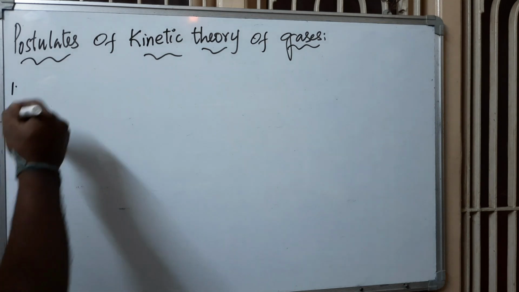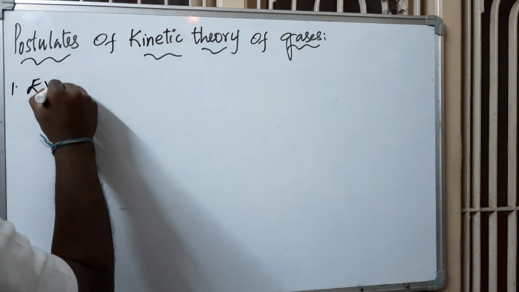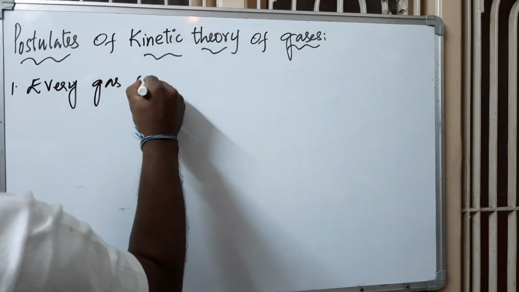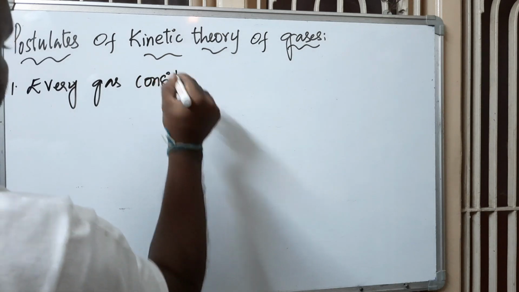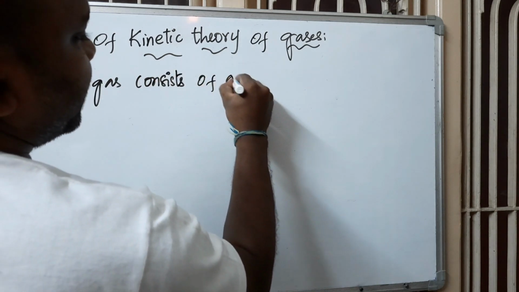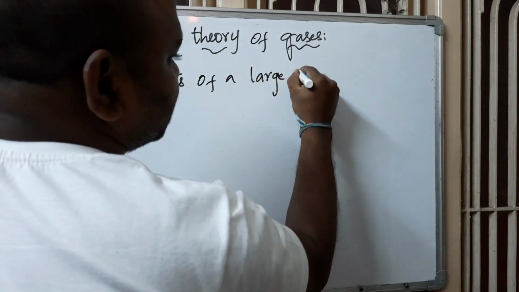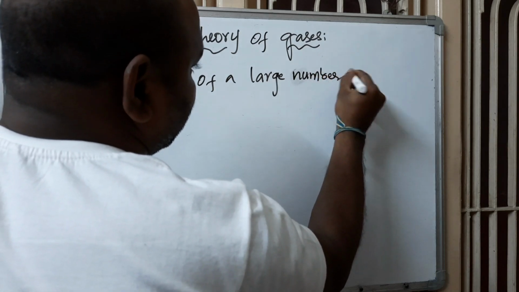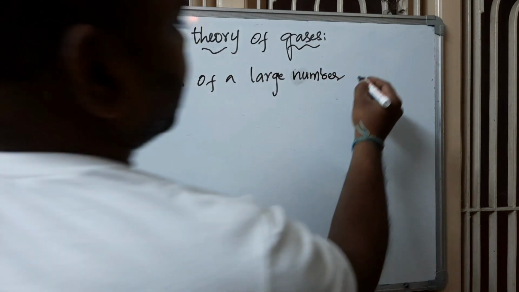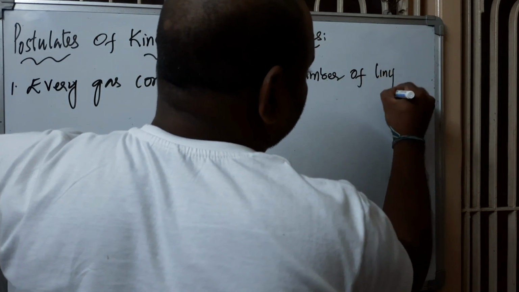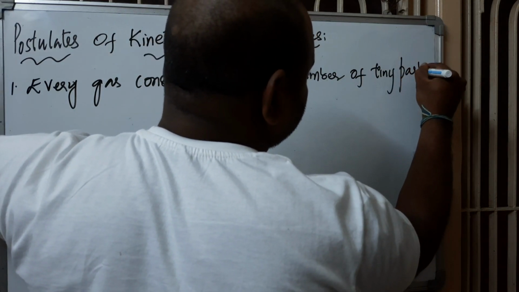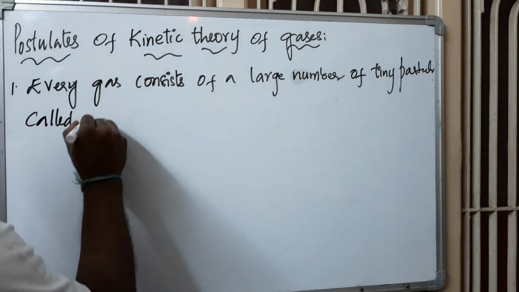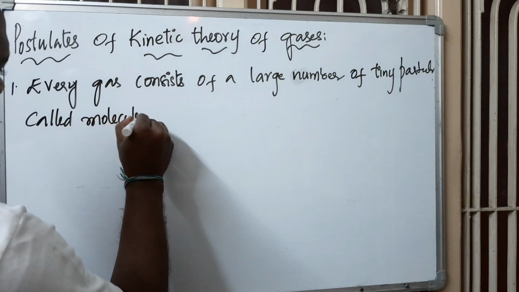Every gas consists of a large number of tiny particles called molecules.